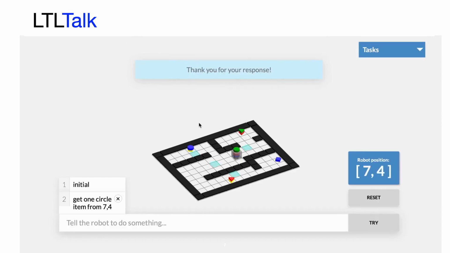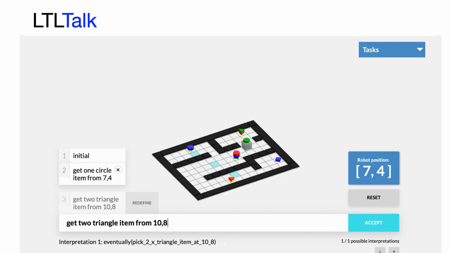After receiving this demonstration, the system is now able to understand the original expression, but also grammatically similar expressions, such as "get two triangle item from 10.8". Below, the system provides its LTL interpretation of the command.